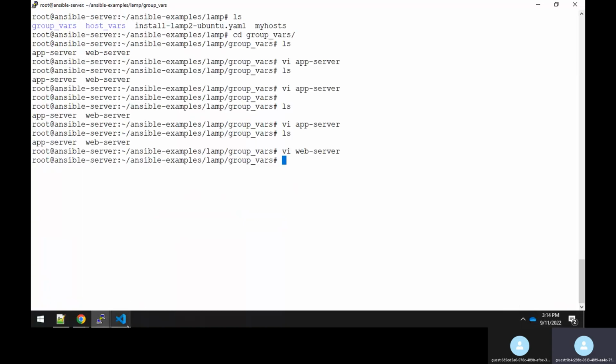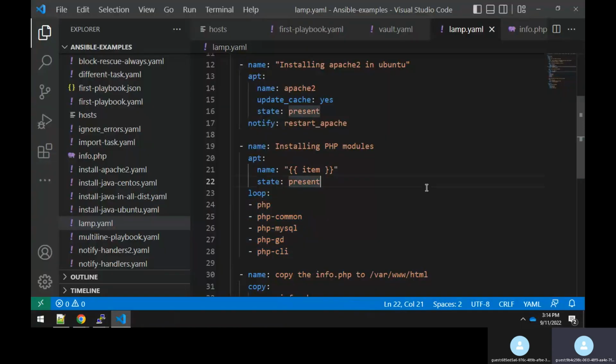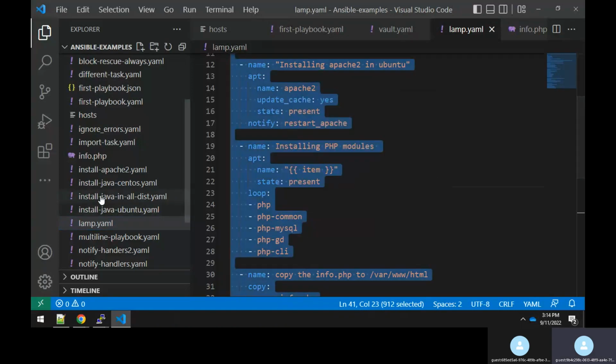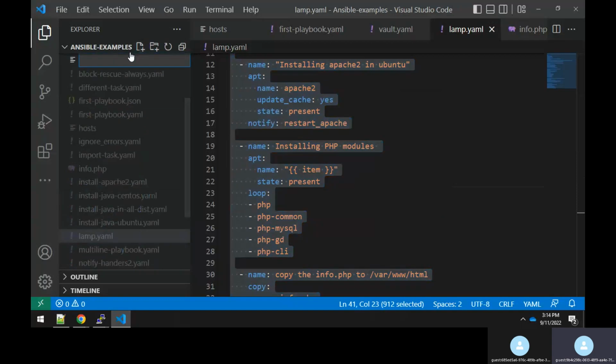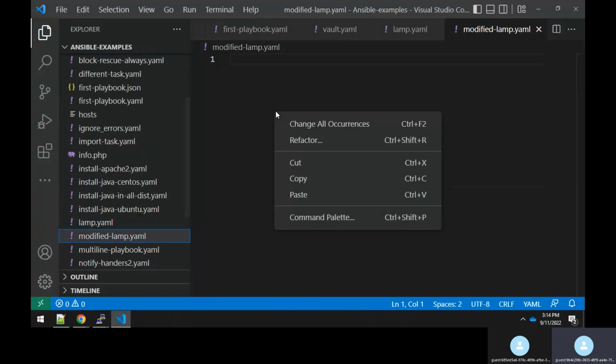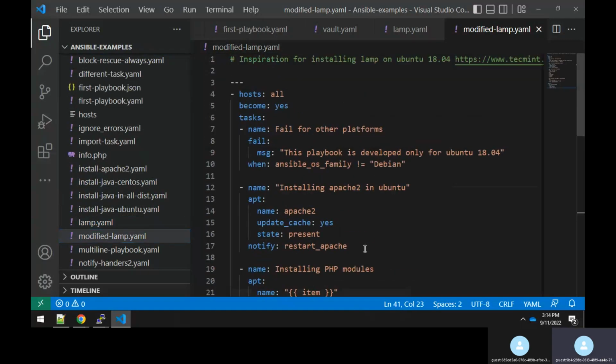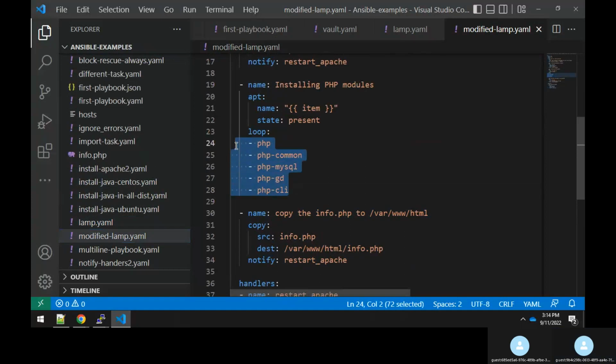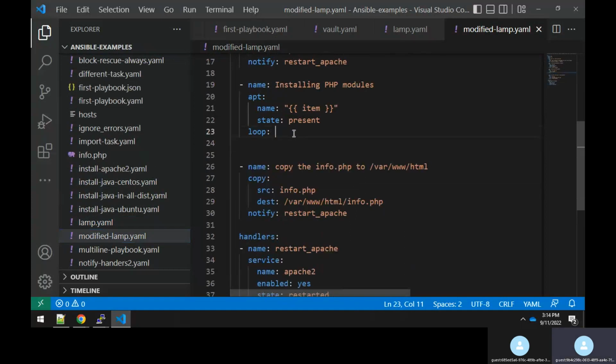So what I will do here, I will go back to the playbook file. Let me do one thing, guys. Let me copy this playbook file completely, and let me create one more file now, modified lamp.yaml. I'm modifying it. So let me paste it here. What I am doing is optimizing here. I'll just remove all these stuffs, and then I'll just call it like this: PHP underscore packages.